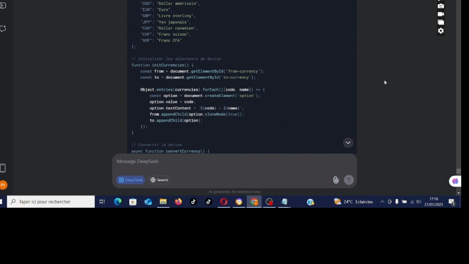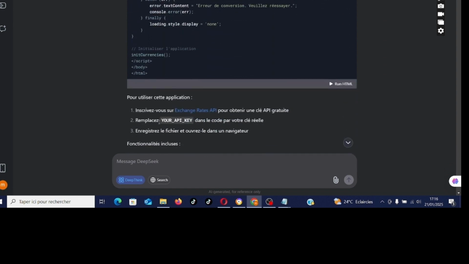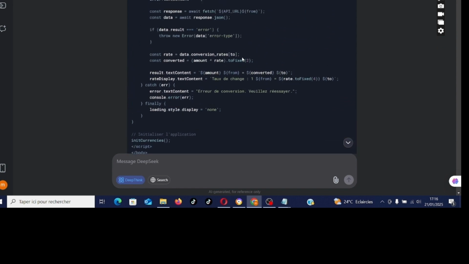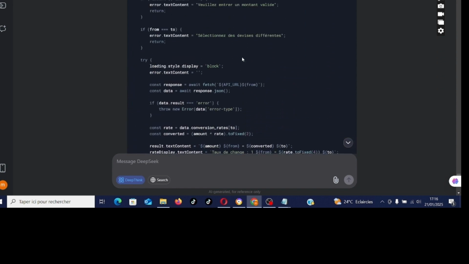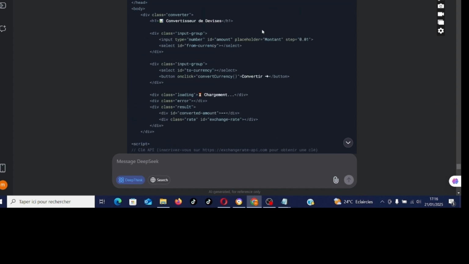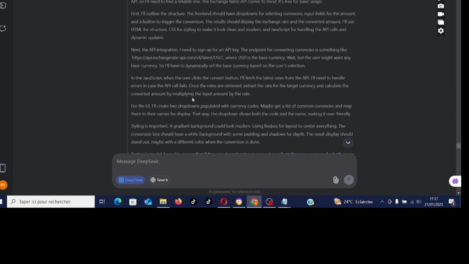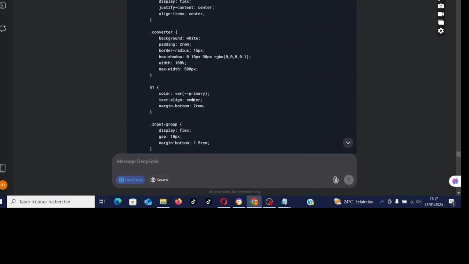So we'll see how we present ourselves. So here we can rephrase. So here you replace it with the real one, so you will come here to look for the code. So you have to see where it is here. Deepseek. So here you will put the value of the API. So here is the potential of Deepseek in coding.